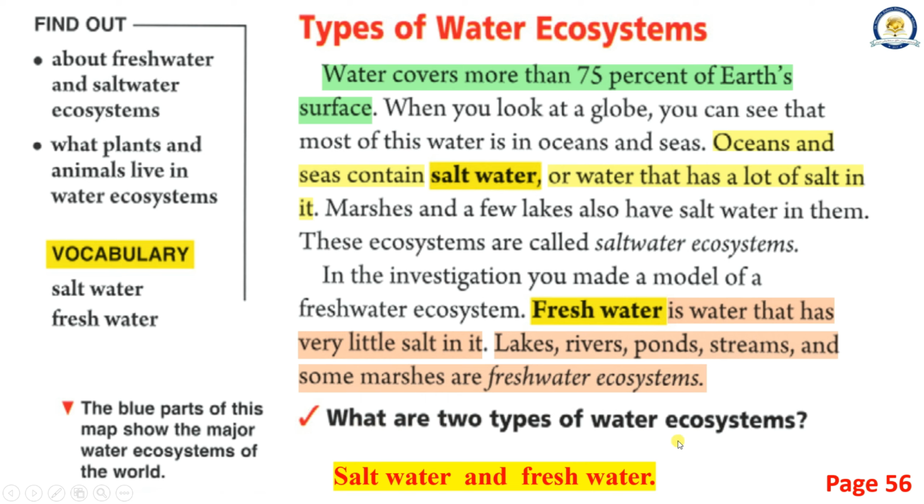What are two types of water ecosystems? Salt water and fresh water.